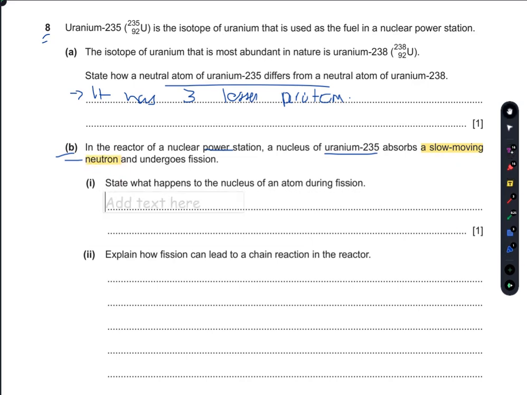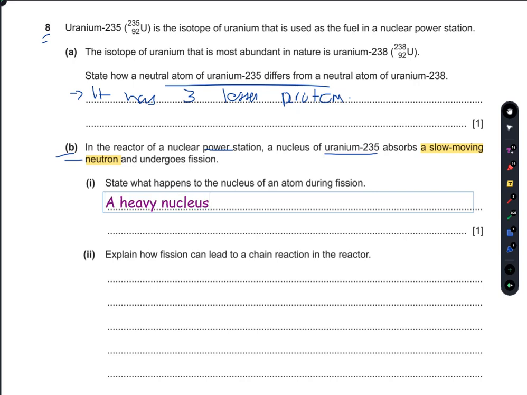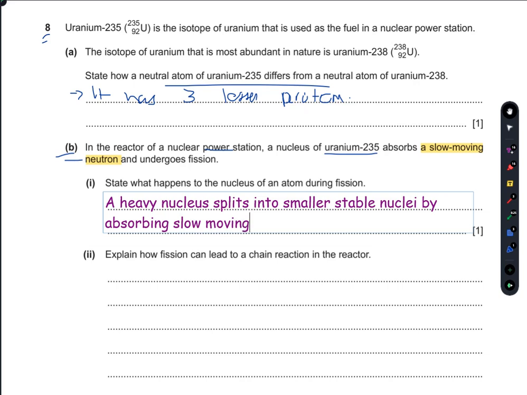So I'm going to write it here. During fission, a heavy nucleus splits, or you can say divides, into smaller stable nuclei by absorbing slow moving (low energy) neutrons. So that's your answer to part one of B.